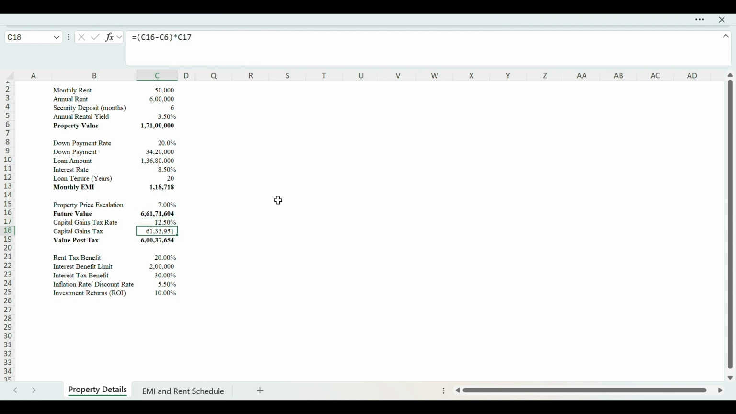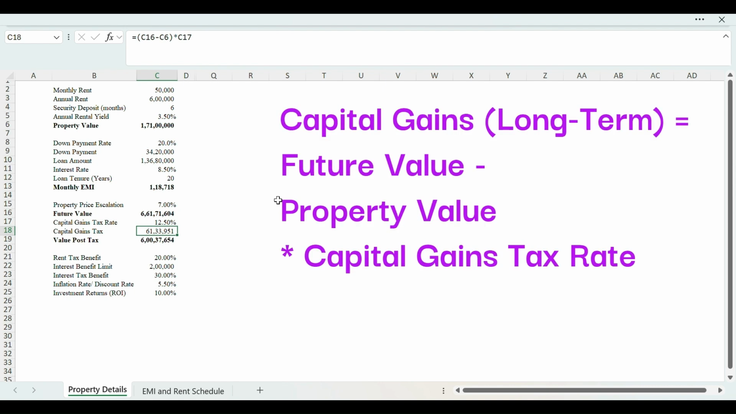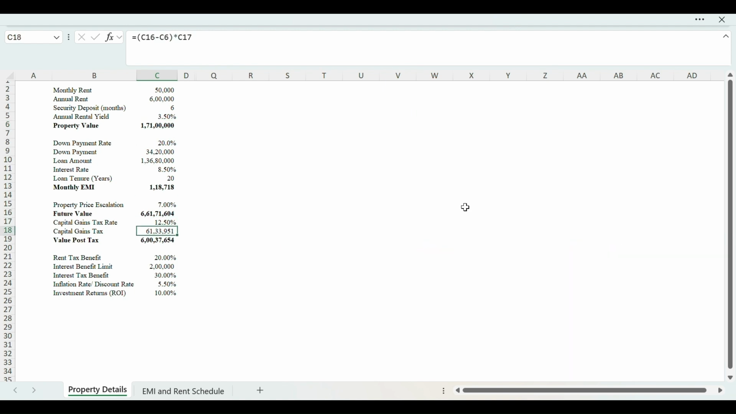The total tax, considering the property sold at the end of 20 years, for an apple to apple comparison, because for rentals, we'll not have any property at the end of 20 years. So the capital gains would be the future value minus current property value multiplied by capital gains tax rate, which comes to 61.33 lakhs. The value post-tax is 6 CR.